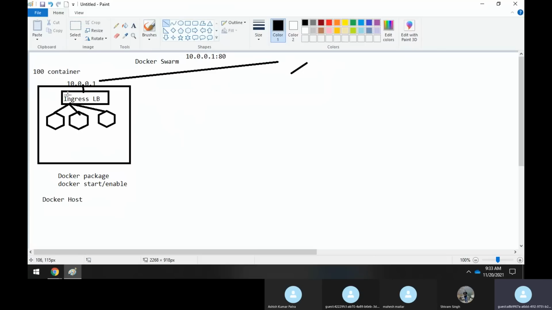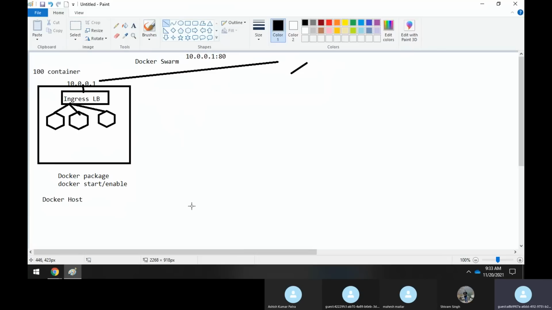Inside it, you have a load balancer, the Ingress load balancer. From your eth0 host, the packet flows to the Ingress load balancer, and from here it gets distributed to each and every different container. This is the actual scenario that happens.